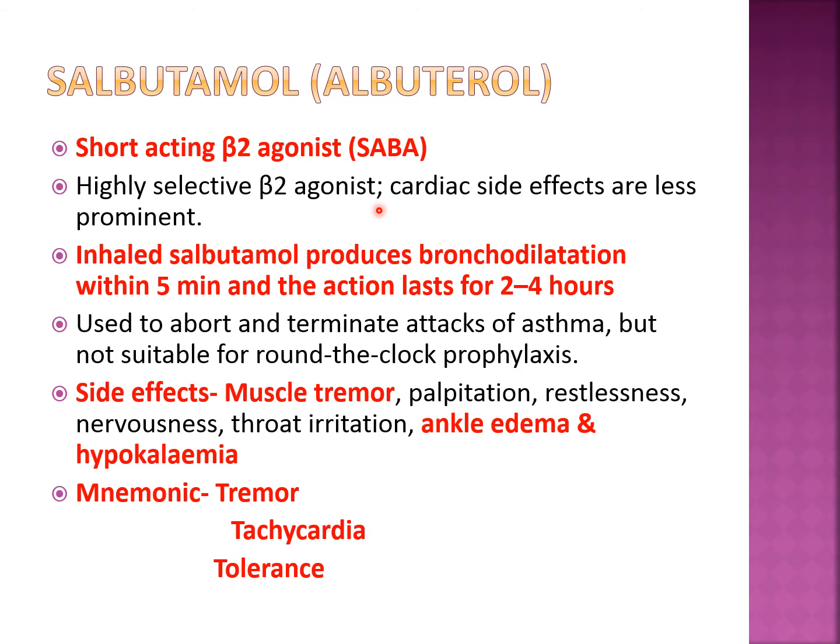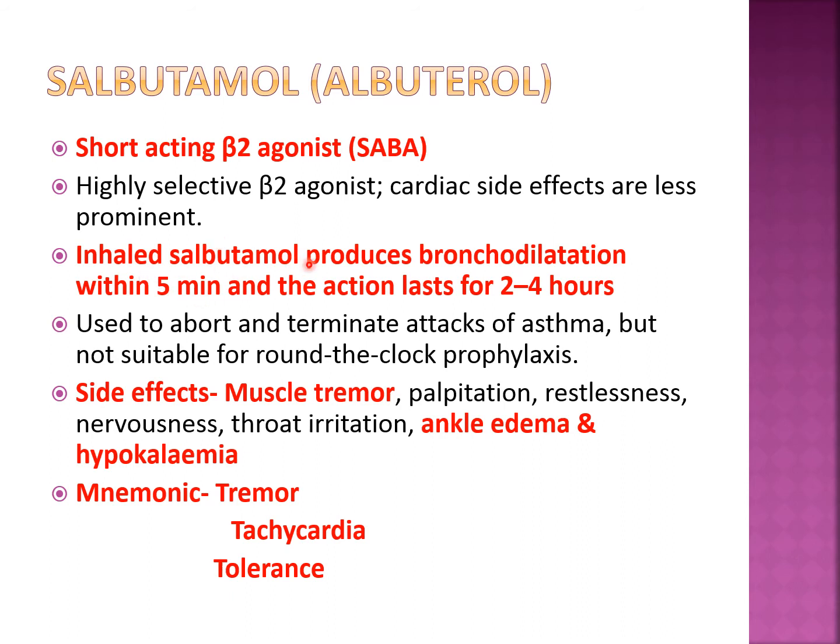Now which receptor do we want to stimulate in asthma? In bronchi, that is beta-2. So we don't want beta-1 stimulation. So that's why this is a good drug. They are highly selective for beta 2. Cardiac side effects are much less prominent because action on beta 1 is very less, but still the action is there on beta 1. Okay, so there are certain side effects also which we'll see.